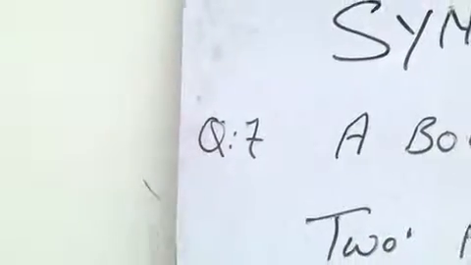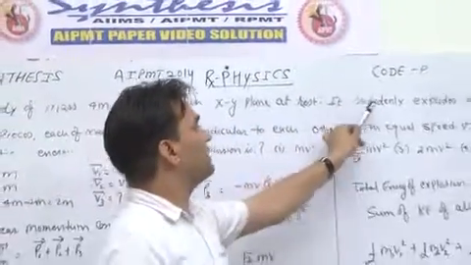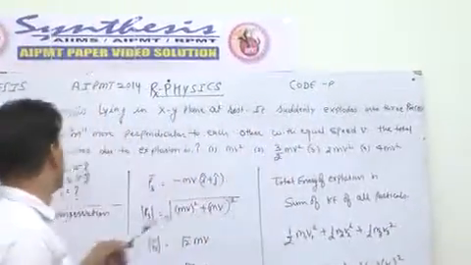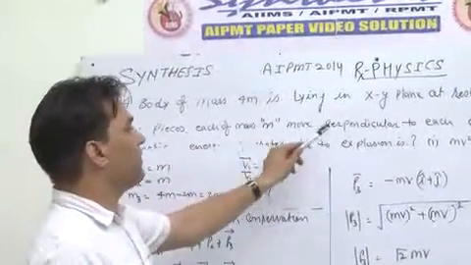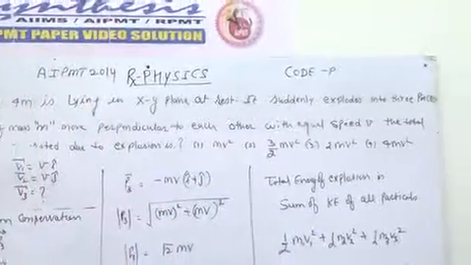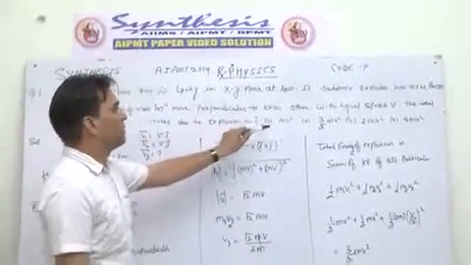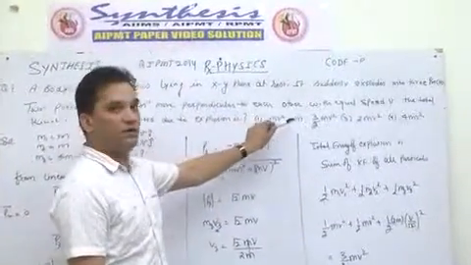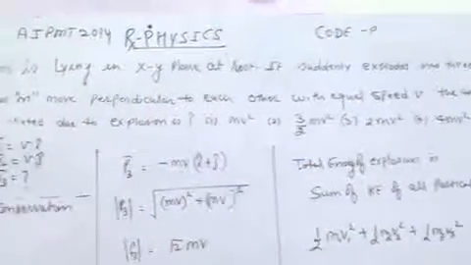Question 7. A body of mass 4m is lying in the xy plane at rest. It suddenly explodes into 3 pieces. 2 pieces of each mass m move perpendicular to each other with equal speed v. The total kinetic energy generated due to the explosion will be: first option, mv square; second option, 3 by 2 mv square; third, 2 mv square; and fourth, 4 mv square.